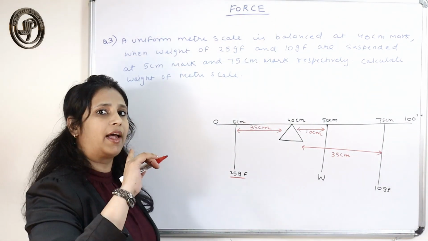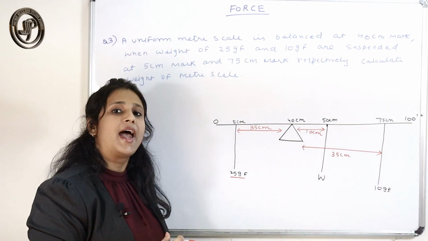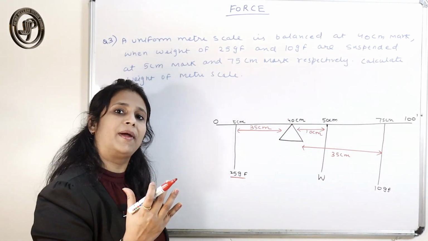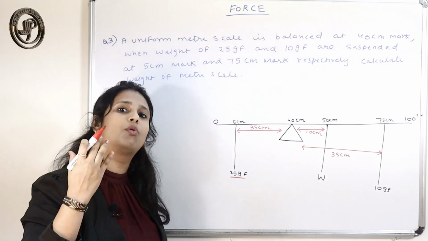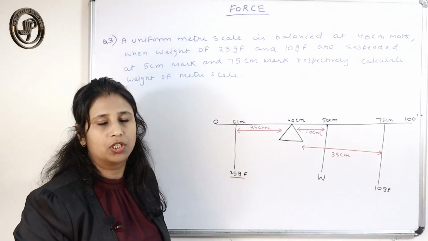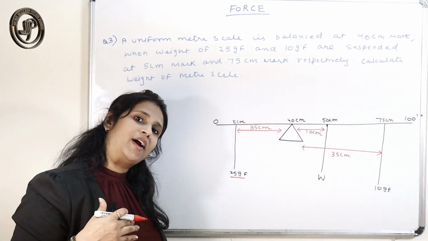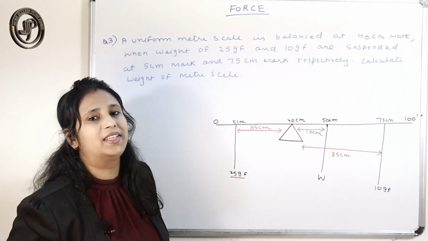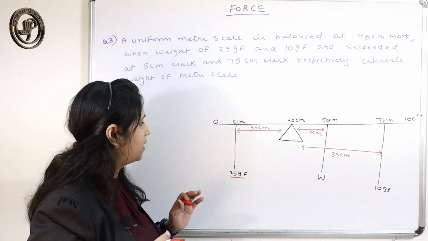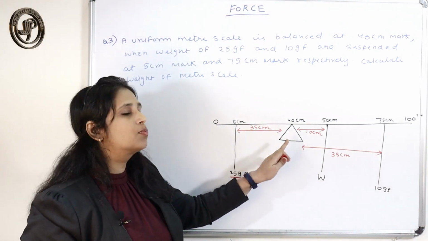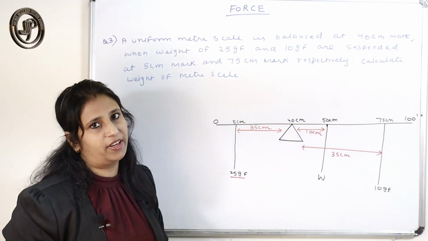Now you have the three forces and the perpendicular distances for all of them. So you just have to calculate the clockwise moment and the anti-clockwise moment and make them equal, because at this point the body is in a state of equilibrium.